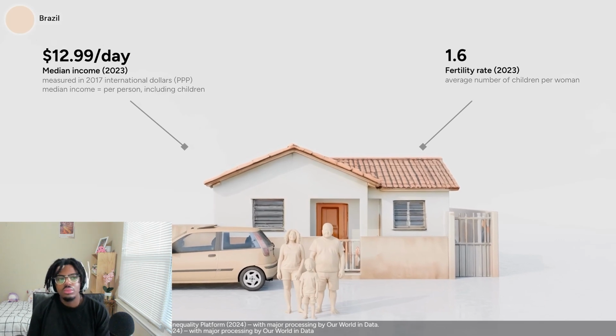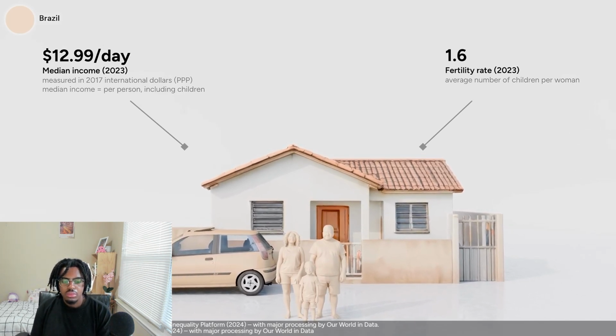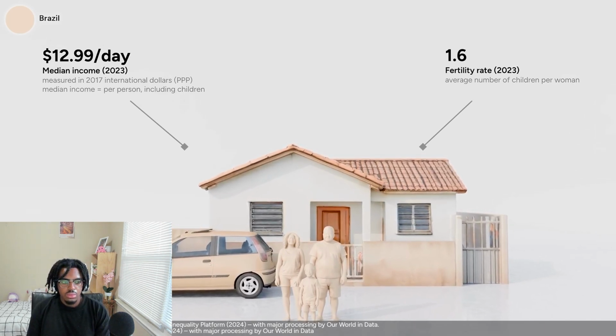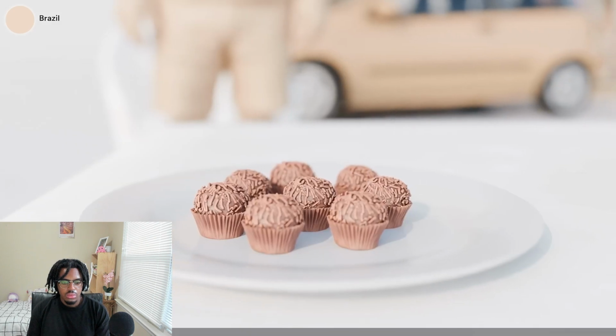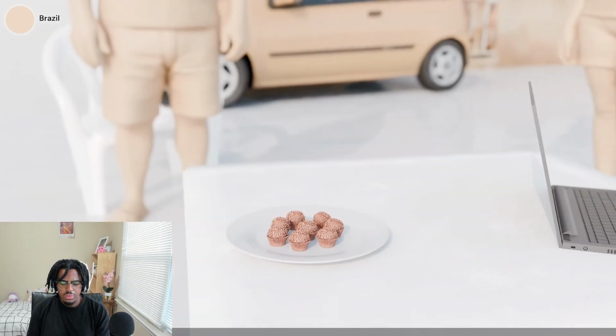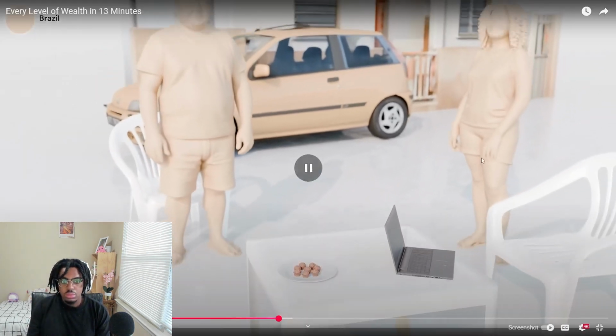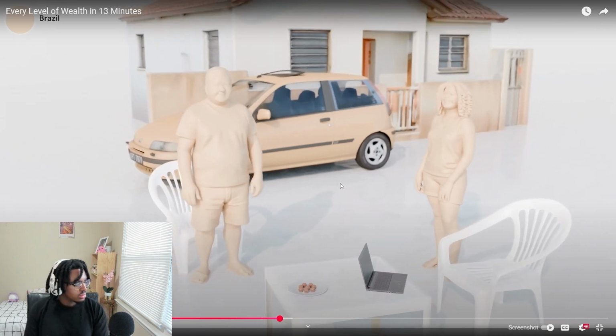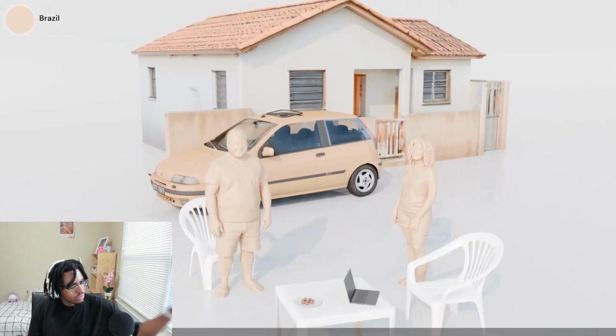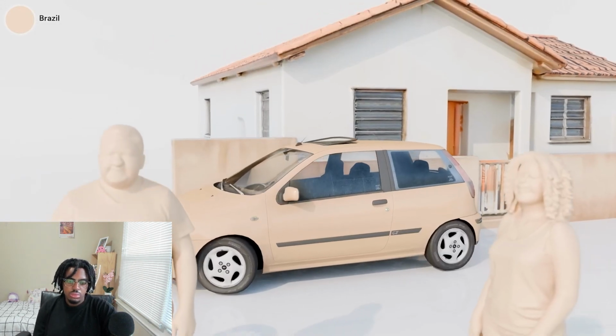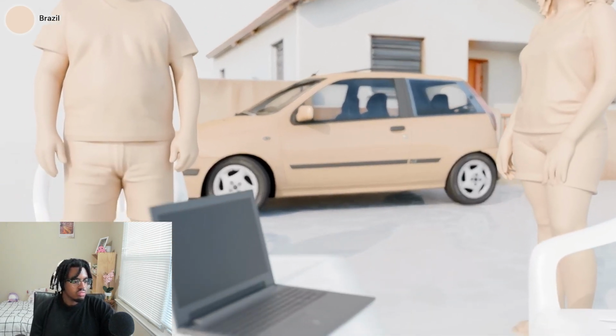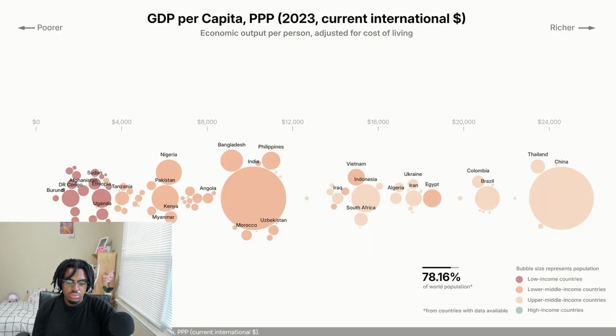For the first time, we get a fertility rate below the replacement level. Wealthier countries tend to have lower fertility rates. Although hunger is still a problem in Brazil, more people die from obesity than undernutrition. Fair enough. As countries develop, the percentage of obese population also tends to increase. At this level of income, it's now common for people to have a car and a computer. Brazil is above the global average, but still far from the world's richest.